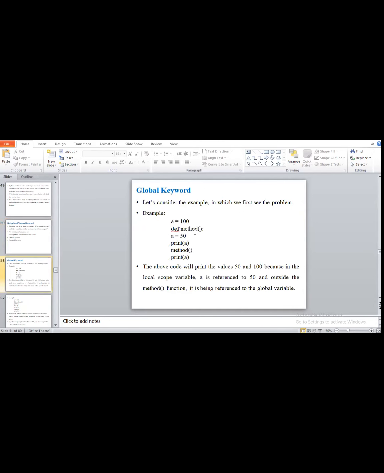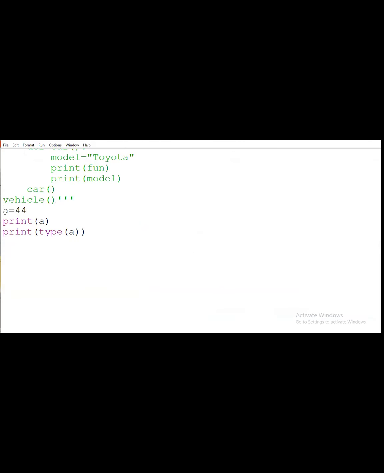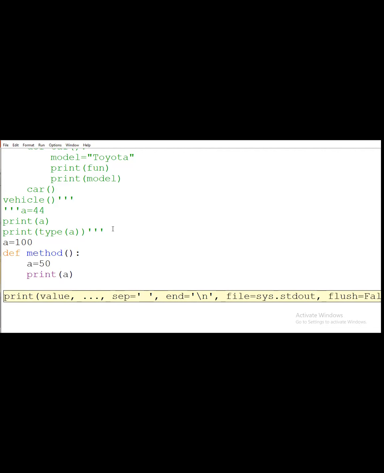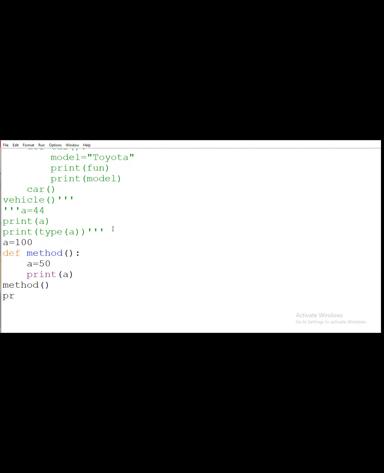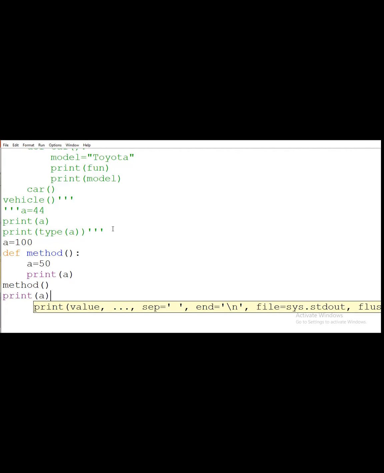You have to consider the example directly, so it is a bit easier to understand. Here I simply take a is equal to 100. Here I define a function, suppose method.